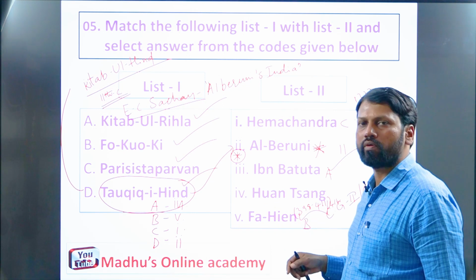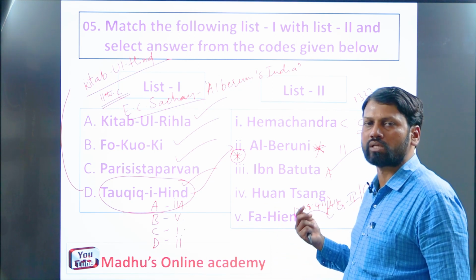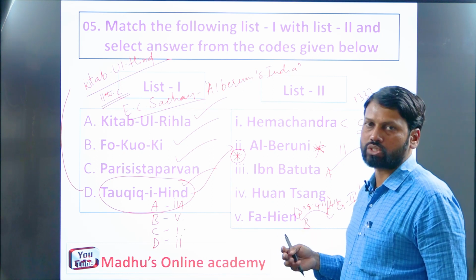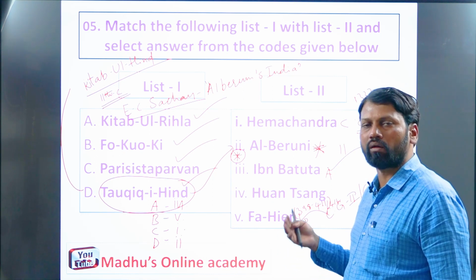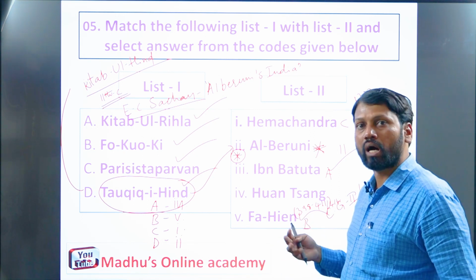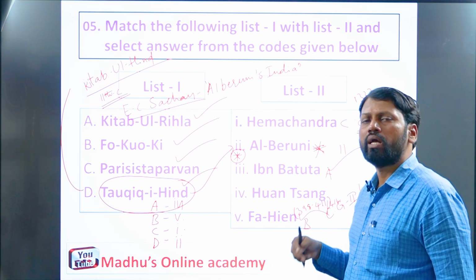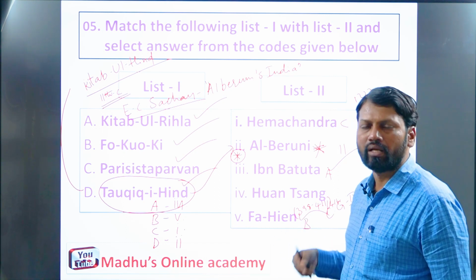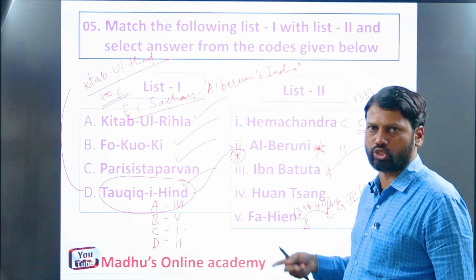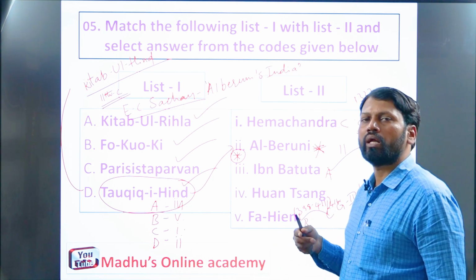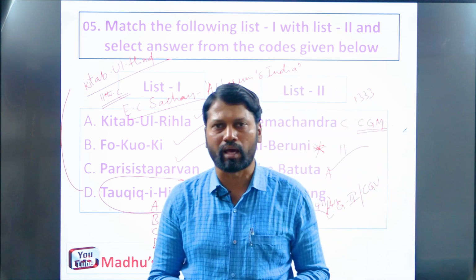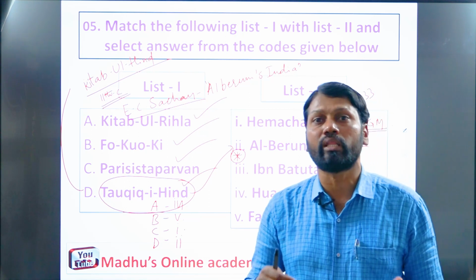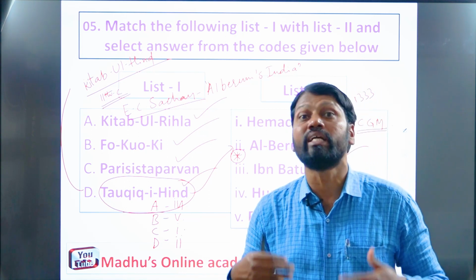Remember, not only Tawfiq-i-Hind, many other books like the famous Sanskrit drama Malavikagnimitra, authored by Kalidasa, and the Vedas, Rig Veda, Yajurveda, Samaveda, Atharvaveda, Upanishads, Ramayana, Mahabharata, all these books got translated into English and other European languages. Why? Just to study and understand our culture and society at large. Once they understood Indian culture and society, it enabled them to plan how to establish their sway, their power over us, the Indians.